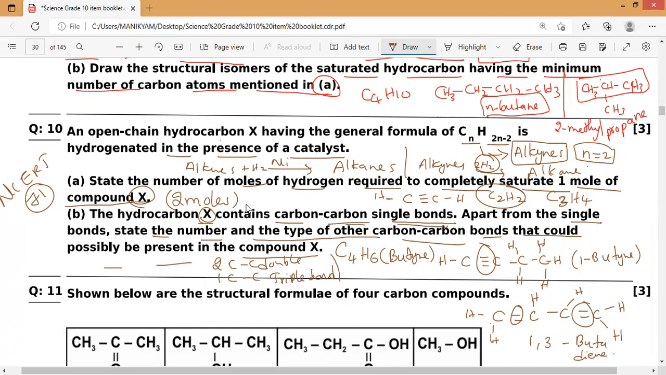They have given the same thing in the answer. So X is butyne. We have to think a little carefully and answer it. I hope everybody understands this. So that is butyne.